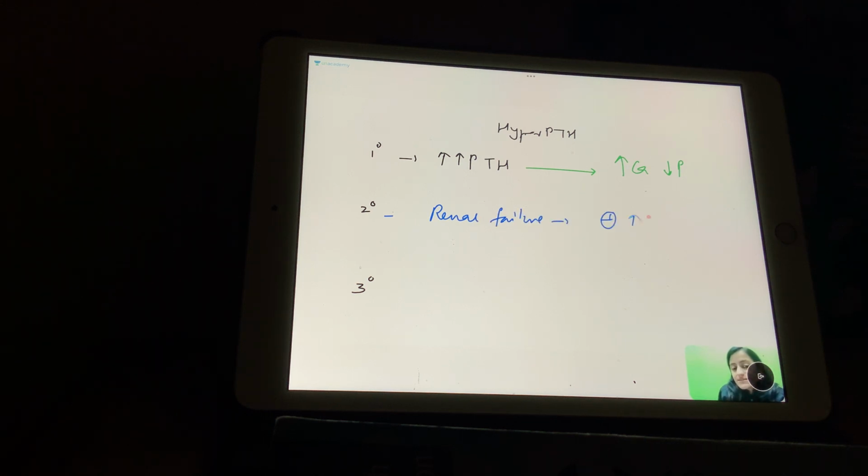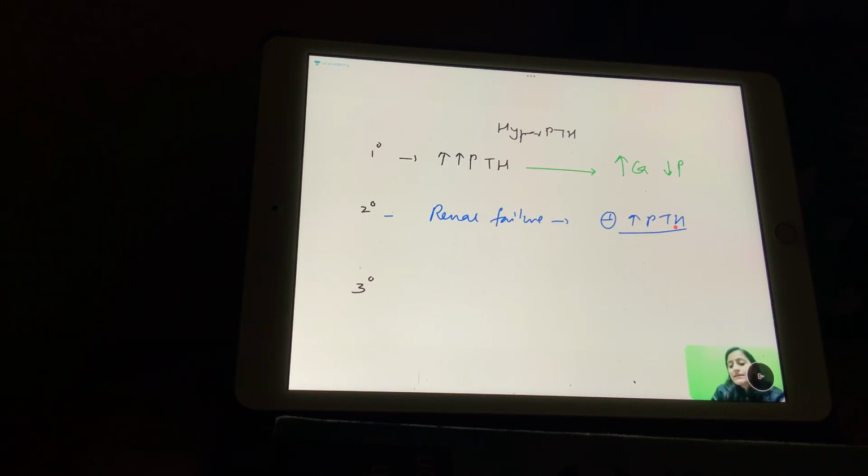Now, what is the difference in the various types of hyperparathyroidism? Primary, secondary, tertiary. Primary hyperparathyroidism means the primary problem is in the parathyroid itself, like parathyroid hyperplasia or parathyroid adenoma. So the primary problem is the increase in the parathyroid, and that leads to the effects: it catches calcium and the phosphorus decreases. Secondary hyperparathyroidism means the parathyroid is increasing because of some other cause, not a cause in the parathyroid. The common cause is renal failure, which stimulates the parathyroid hormone.